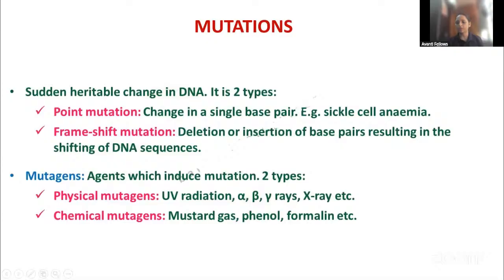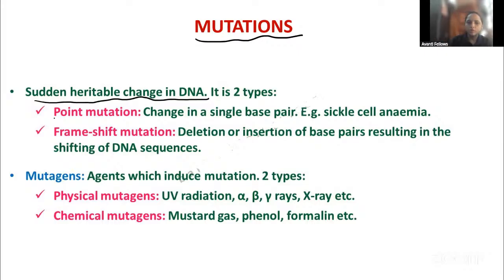Okay. Then coming to mutation, you all know what a mutation is, right? Mutation is nothing but a sudden heritable change in the DNA. You all know that DNA is made up of nucleotides, right? Adenine and guanine, right? These all are the nucleotides where a sudden change will happen to the DNA. That we are going to call mutation. You know that mutation is going to cause cancer. Yes or no? It is going to cause cancer.